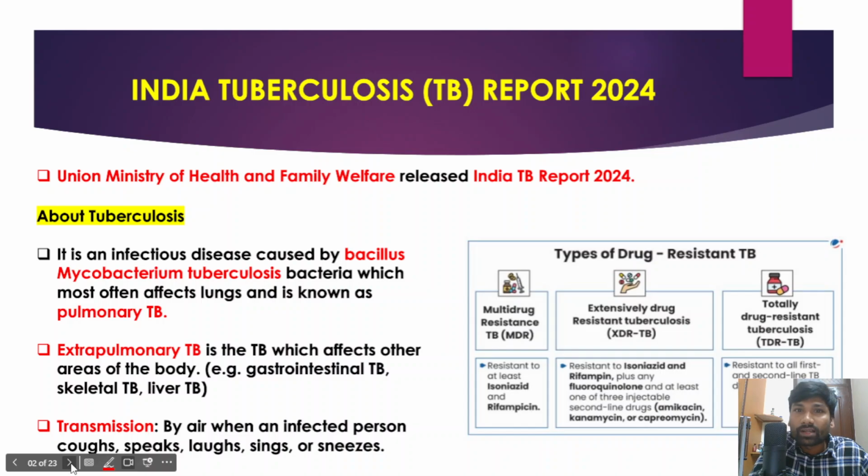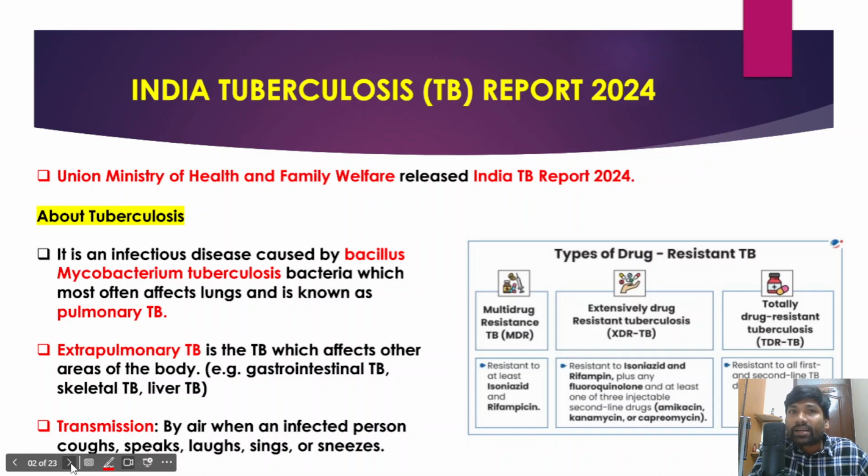The first article is about tuberculosis, and recently the Ministry of Health and Family Welfare has released the India TB Report 2024. There may be a question: which of the following ministries or organizations have released the India Tuberculosis Report 2024? The correct answer is the Union Ministry of Health and Family Welfare. We all know that tuberculosis is a disease which is caused by bacteria. Therefore in India, tuberculosis is one of the chronic diseases. Now what is a chronic disease? A chronic disease is any disease which is long term, right?